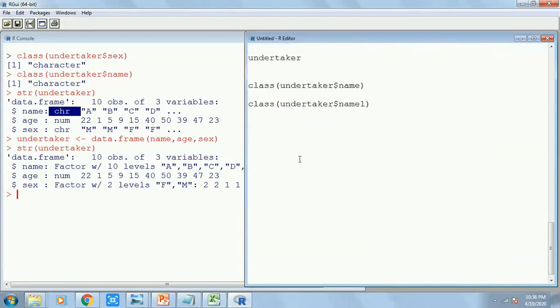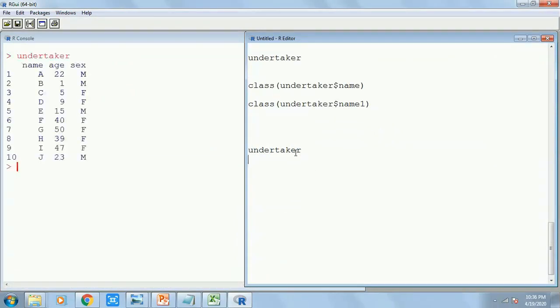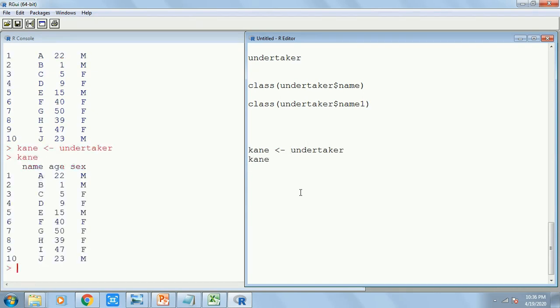Alright, now the last part is this Undertaker. This is my data frame. If I want to create simple copy of Undertaker, then how to do that? You write any other name. For me, I will write Kane equals to Undertaker. Now Kane will become simply a copy of Undertaker, just a normal data frame.